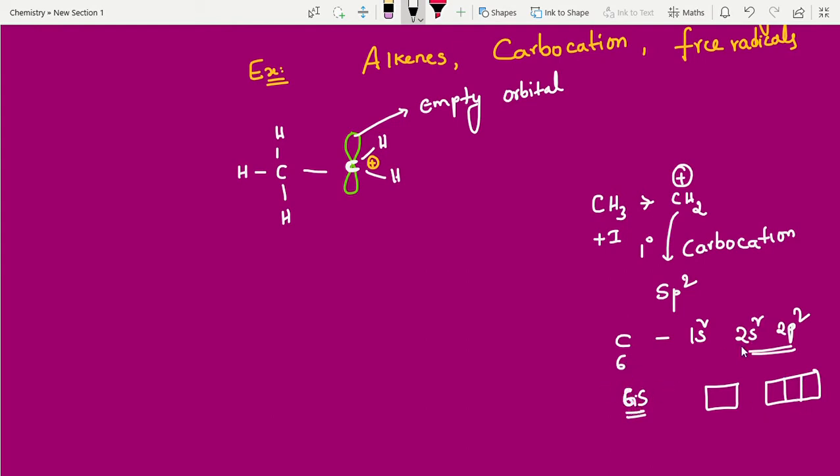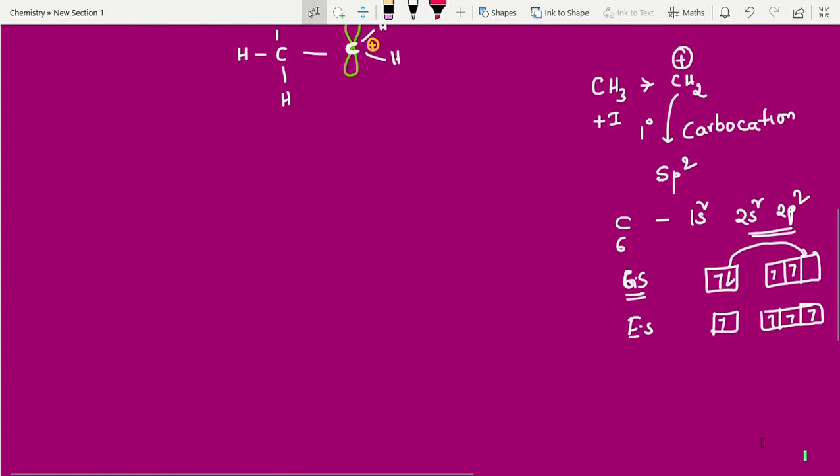Ground state means take 2 electrons here, and here degenerate orbitals are filled singly first, right? Now in the excited state, the paired electron jumps into the vacant orbital. Now students, listen carefully. Here 1 electron, and totally 3 electrons, right? So this is sp3 hybridization type.